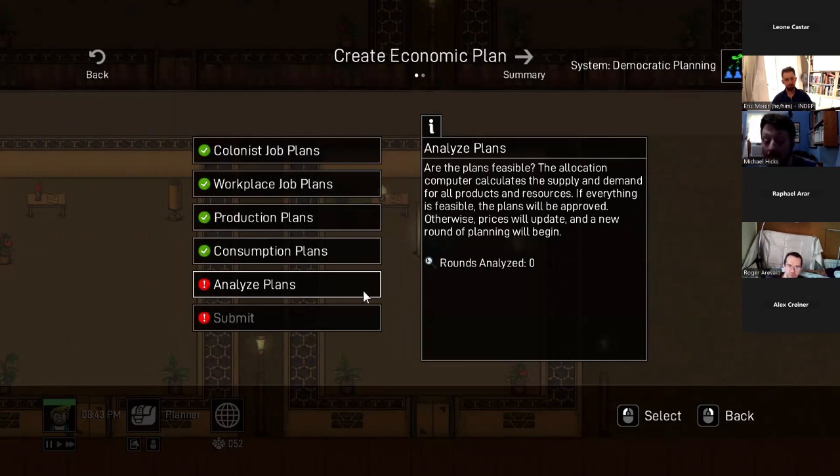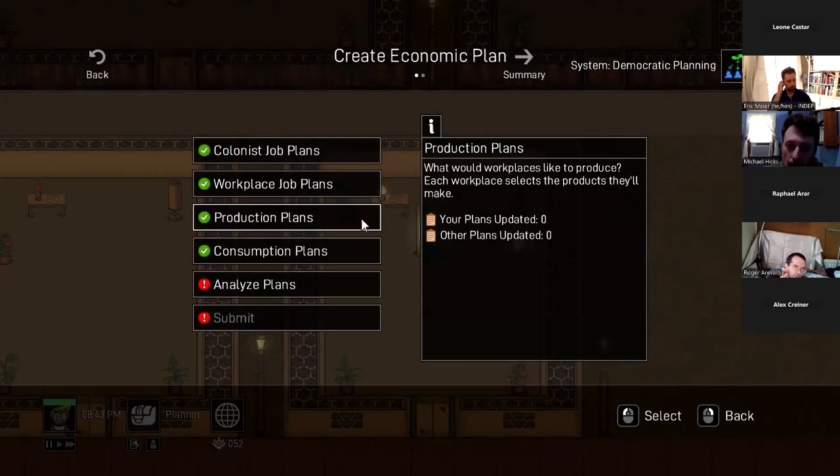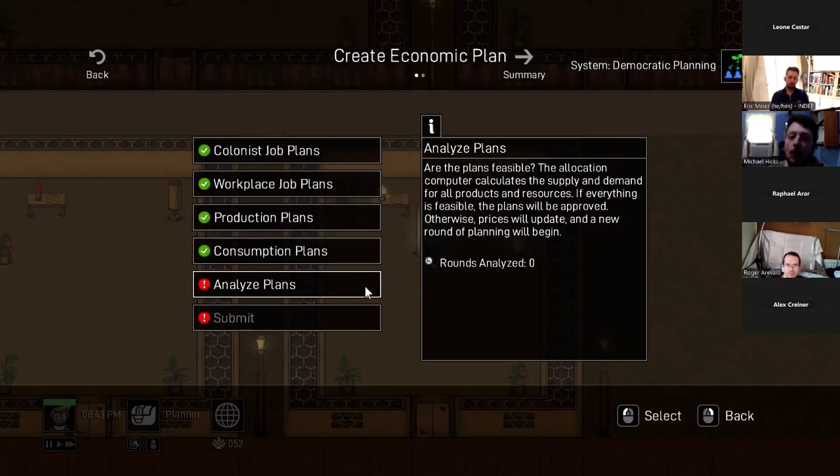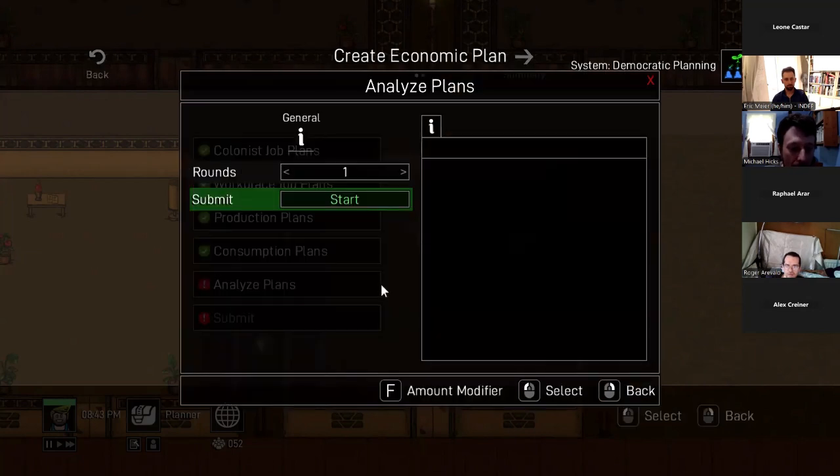the computer, the allocation computer, and they're going to analyze the plans to calculate the supply and demand for everything in the economy. The production plans give us the supply, the consumption plans give us the demand. It also knows how many natural resources can be used, and it knows the labor as well from the plans we submitted earlier. So the goal here is we want to make sure nothing in the economy is oversupplied or undersupplied. So let's analyze the plans and see what happens.